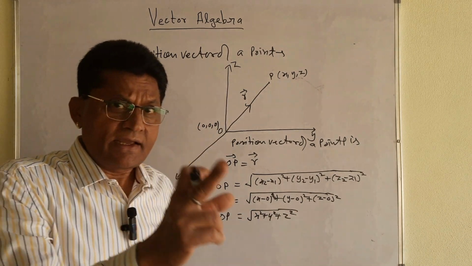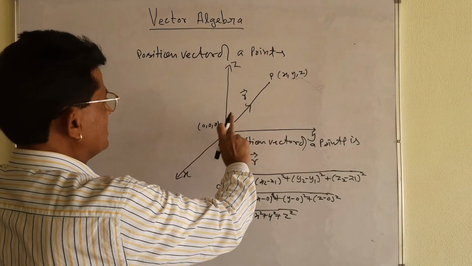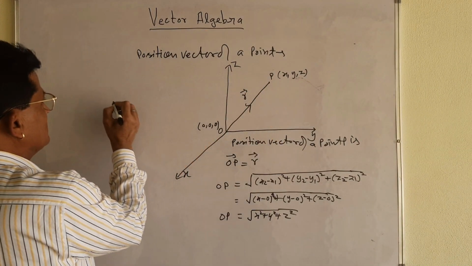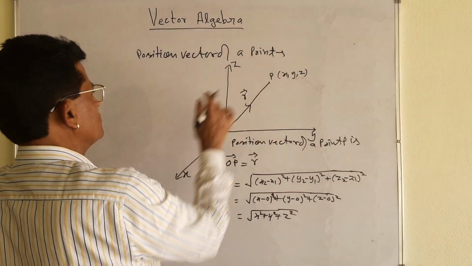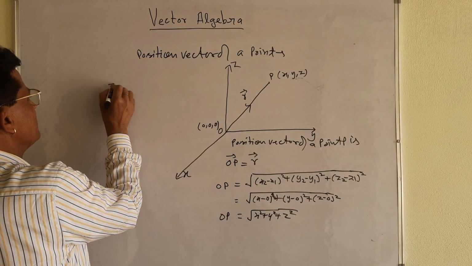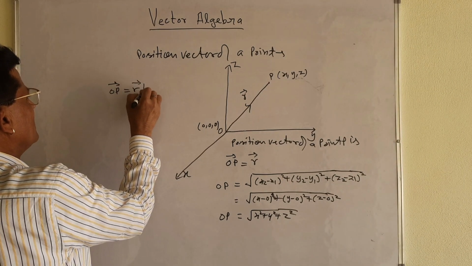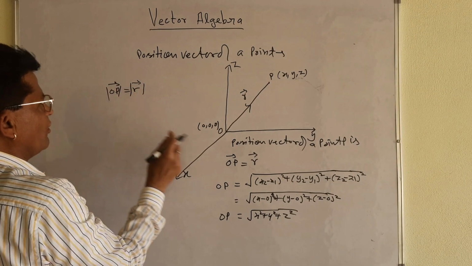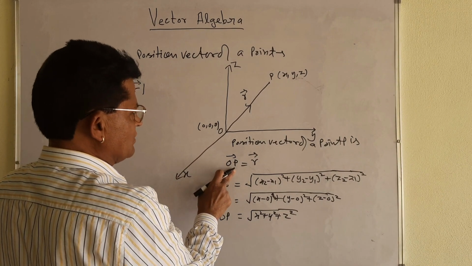Let me take the position vector. The position vector of the point P is OP. Let me find out its magnitude. What will its magnitude be? The magnitude of OP will be R. Right now OP is a vector quantity.